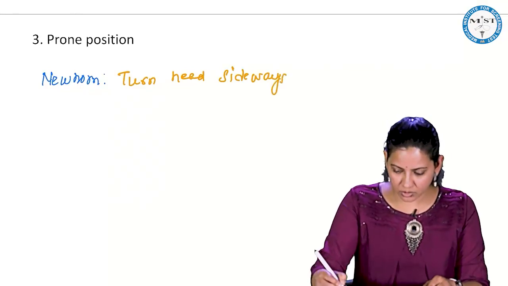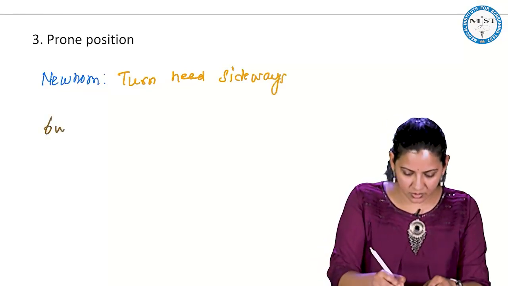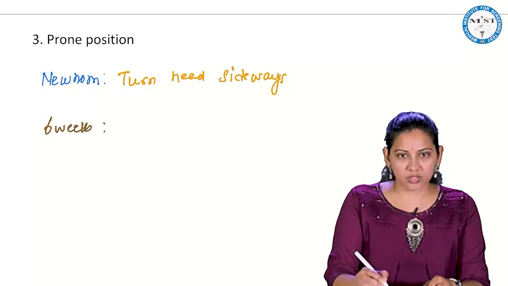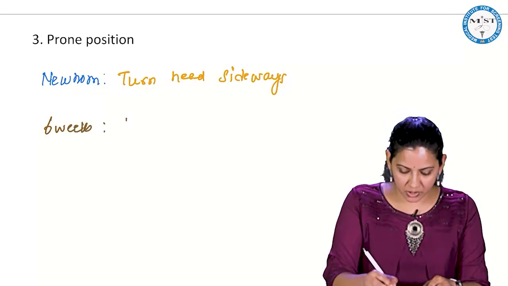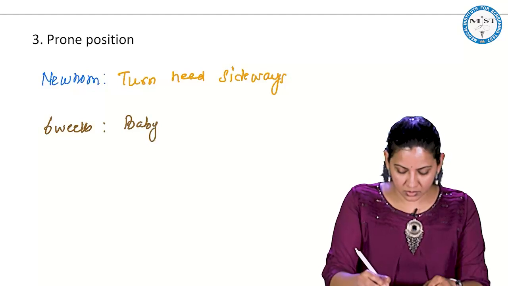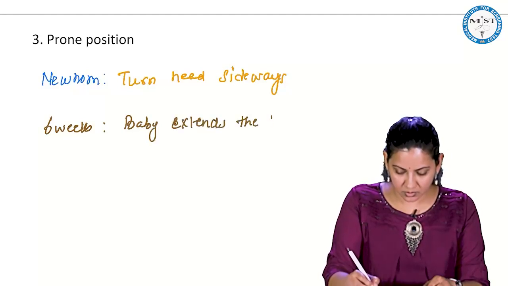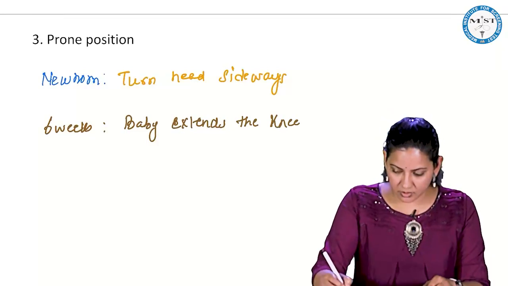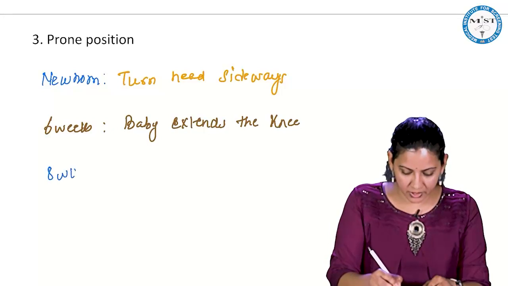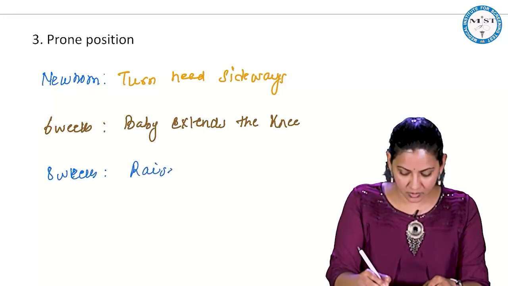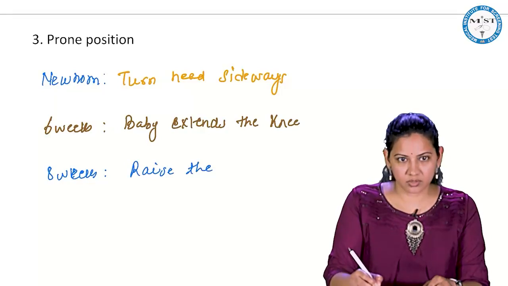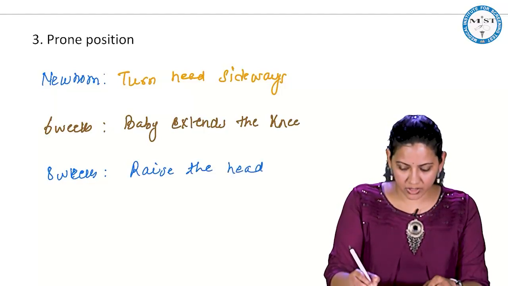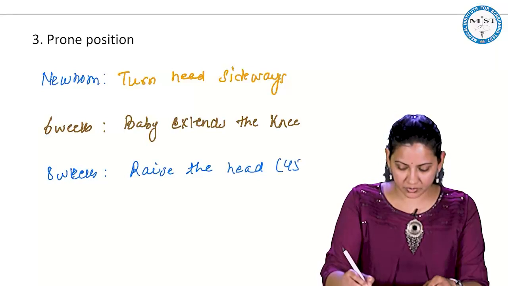So by 6 weeks what happens? Baby extends the knee, and by 8 weeks it can raise the head. How much can it raise the head? To around 45 degrees.